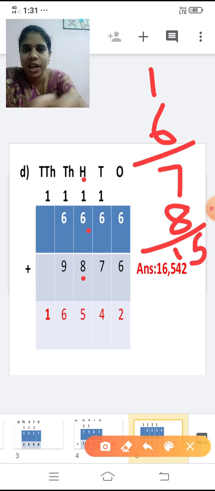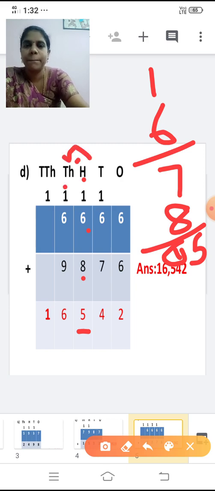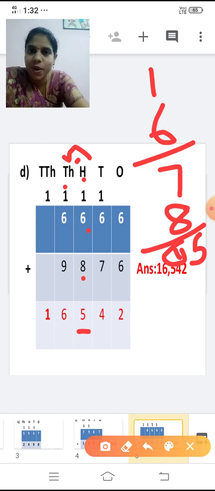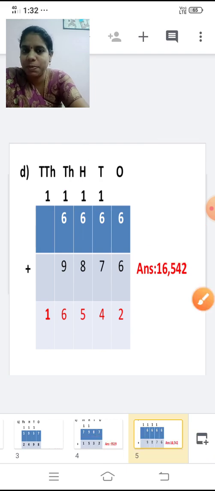So what should I do now? It's a 2-digit number. So write 5 here and this 1 is carried over to the next place. That means the thousands place. Shall we add the thousands place now?